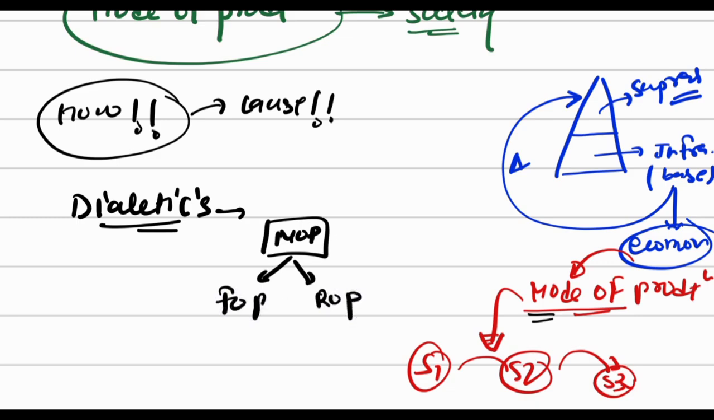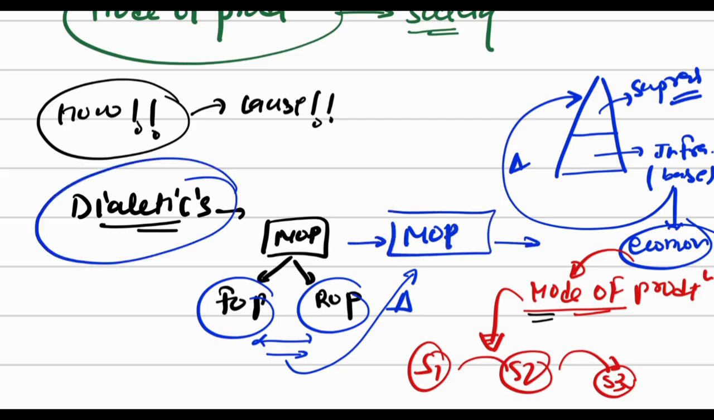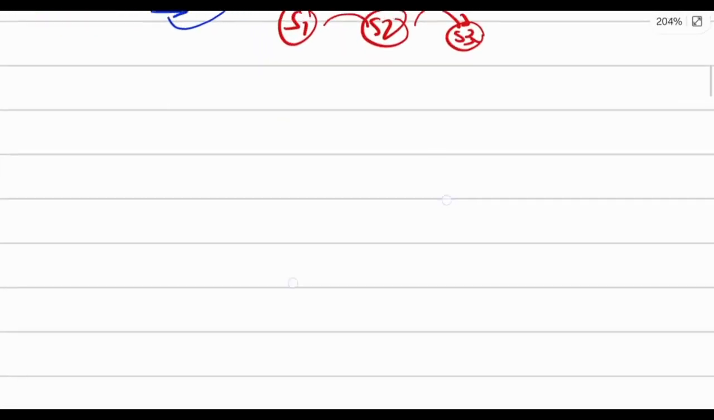with respect to time, what happened? There is an internal contradiction between them. This internal contradiction leads to change, and the mode of production changes. In any kind of mode of production, there is always a dialectic with respect to time that leads to change in the next mode of production. So that is how Karl Marx gave the concept of dialectics.